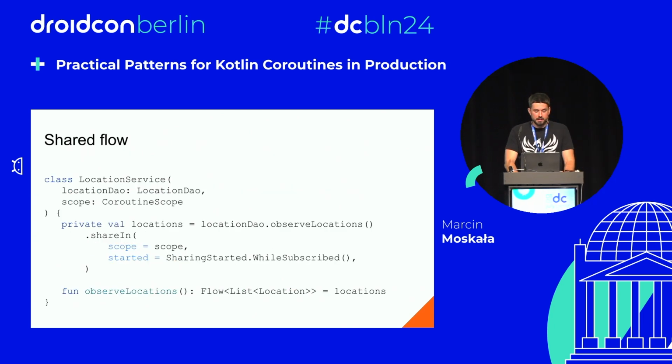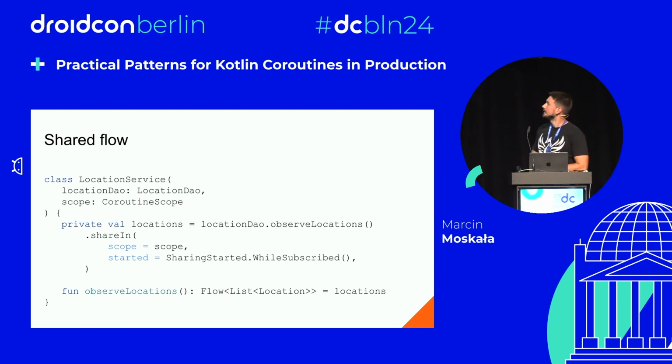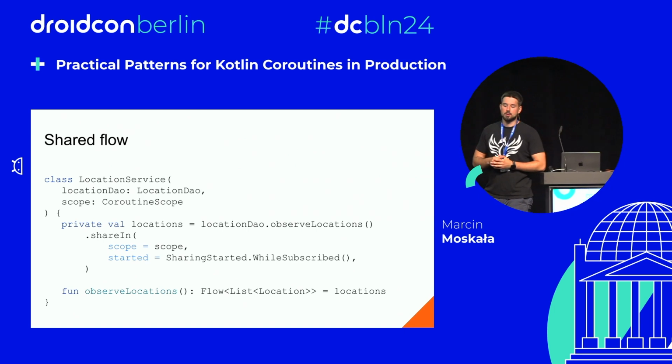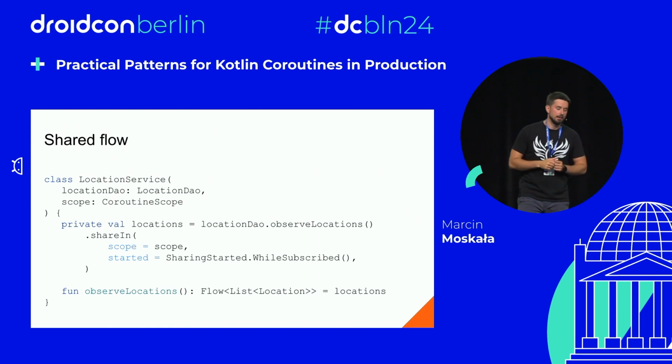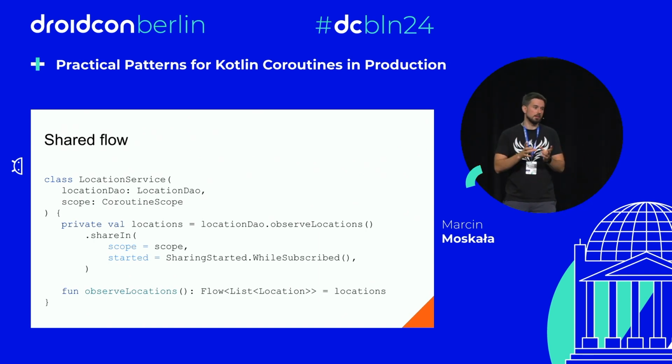And one pattern that I often introduce as an optimization is to use shareIn. As you know, shared flow is like a broadcast channel, like a subject. So you can take one flow and share it in a variable. And notice that this must be a variable, because otherwise a new one would be created for every call.